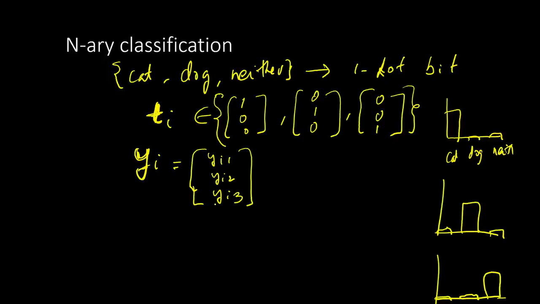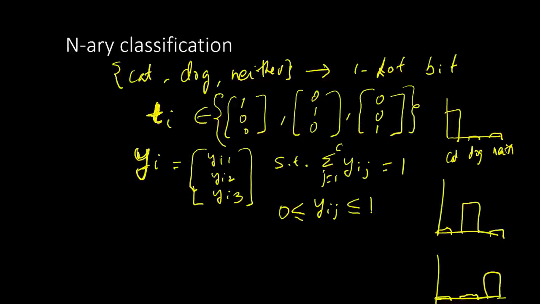This vector y is such that the sum of yij, j ranging from 1 to c, is equal to 1, and yij is greater than or equal to 0 and less than or equal to 1 for all i and j. So it lies between 0 and 1. That's the probability mass function interpretation.